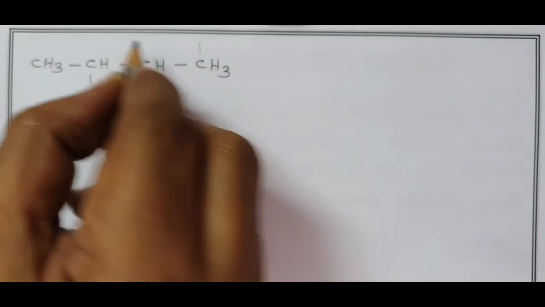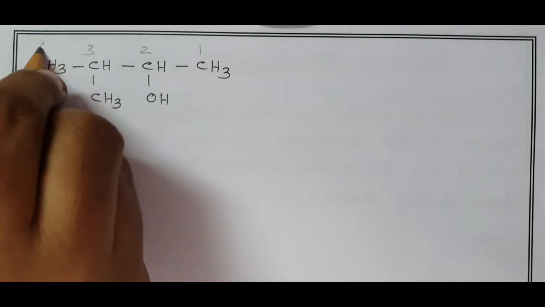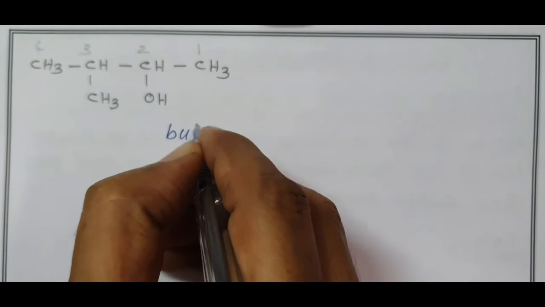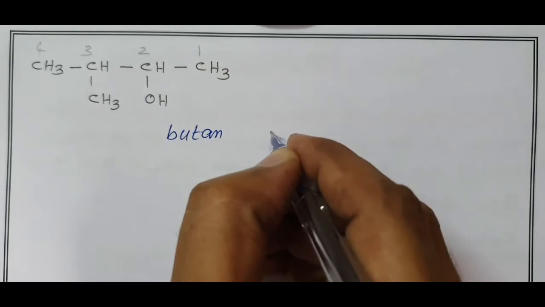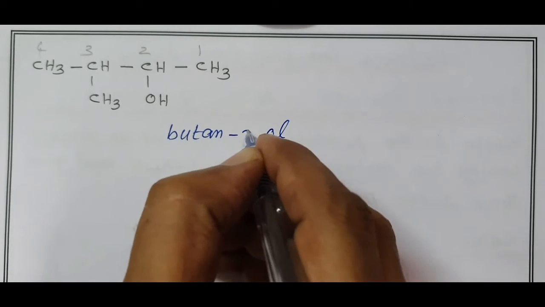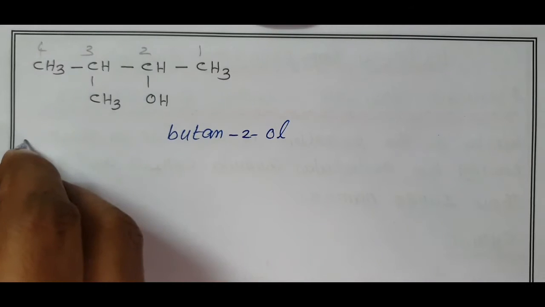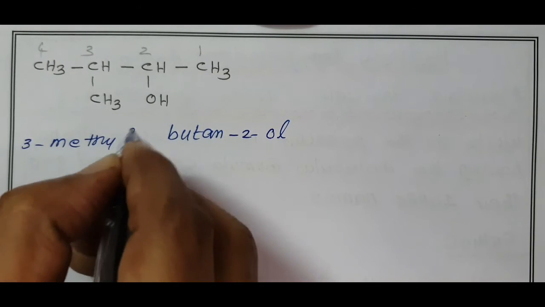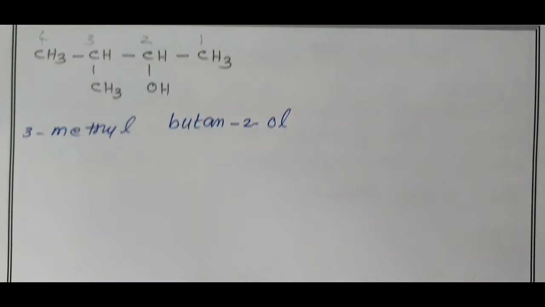So the OH position is 2: 1, 2, 3, 4. 4 carbon atoms in the main chain, root word but, carbon-carbon single bond is ane, OH is ol, position of OH is 2. The third carbon contains 1 methyl, therefore this is 3-methylbutan-2-ol.